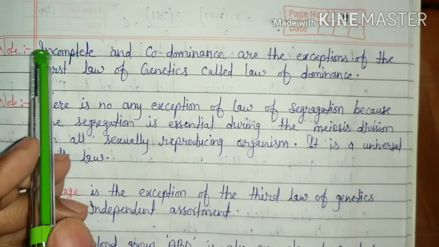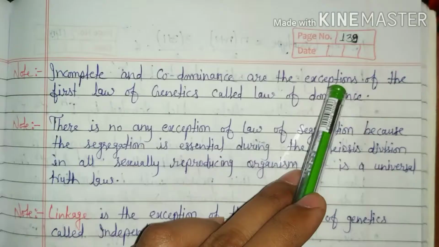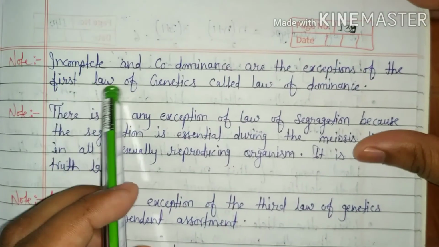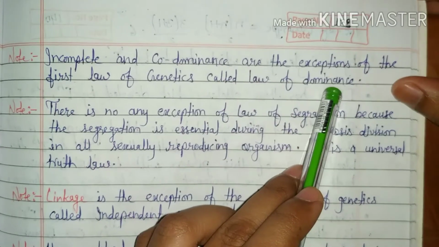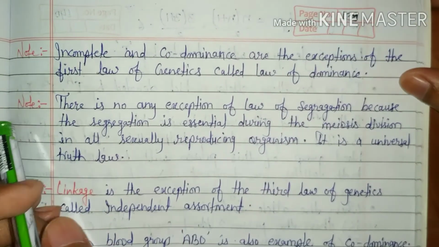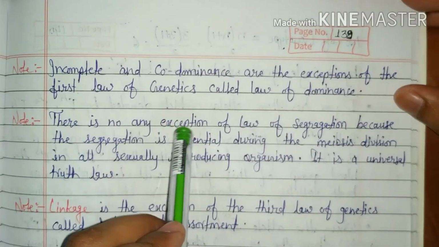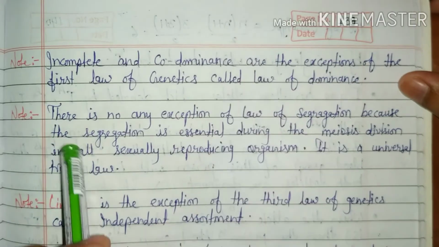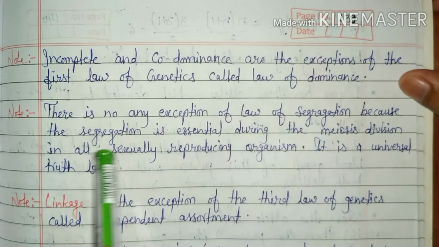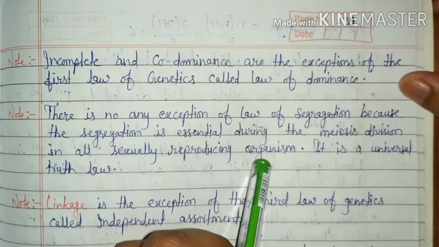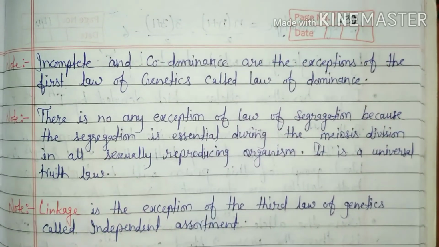Note: both incomplete dominance and codominance are the exception or deviation of the first law of genetics, which is called law of dominance. Second note: there is no exception of law of segregation because the segregation is essential during the meiosis division in all sexually reproducing organisms, which is called law of purity. So, it is a universal truth law.